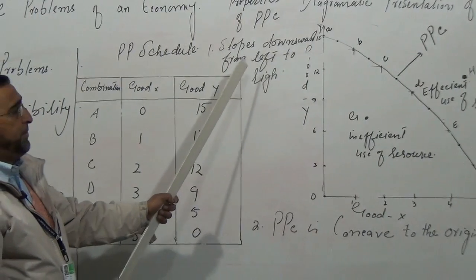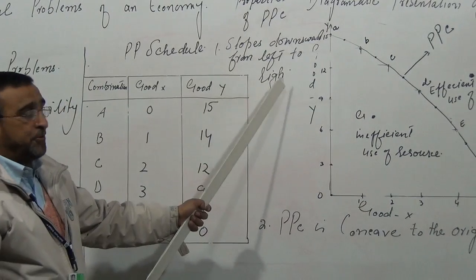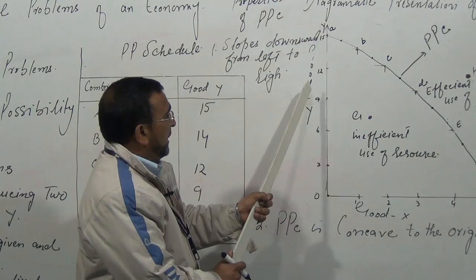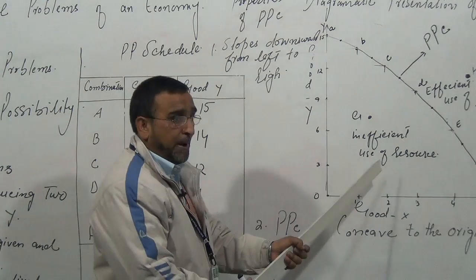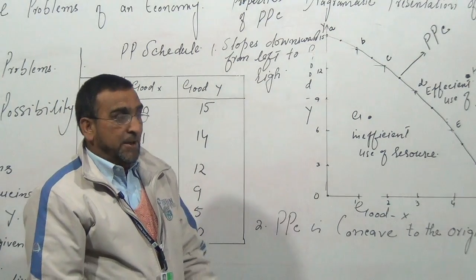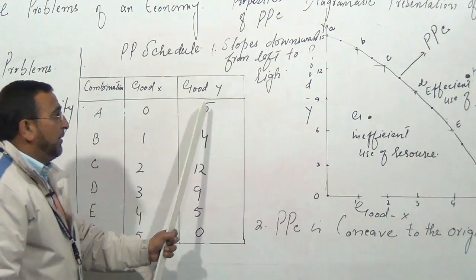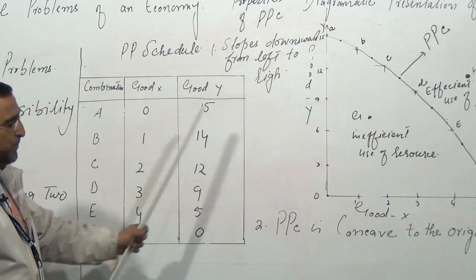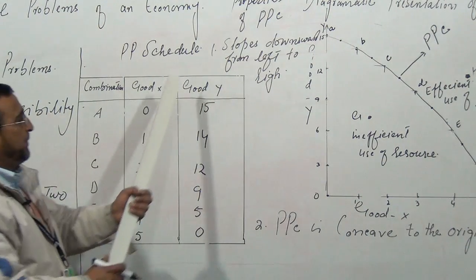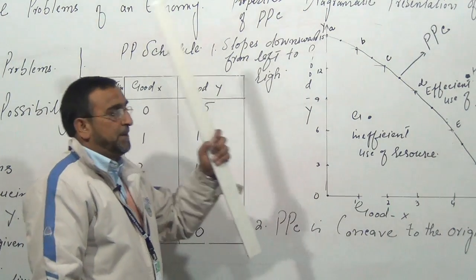First property of production possibility curve, it slopes downwards from left to right. It is simply because when you produce more of one good, you have to reduce the production of another good. When you want to produce more of X, you have to reduce Y. When you want to produce more of Y, you have to reduce X. So this is why the production possibility curve slopes downwards from left to right.